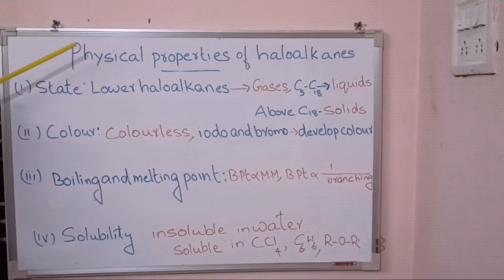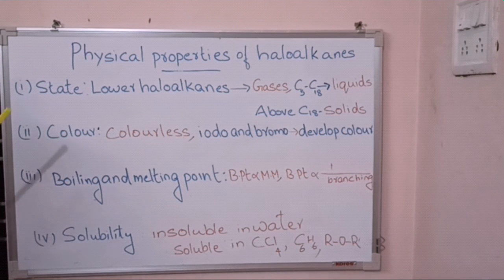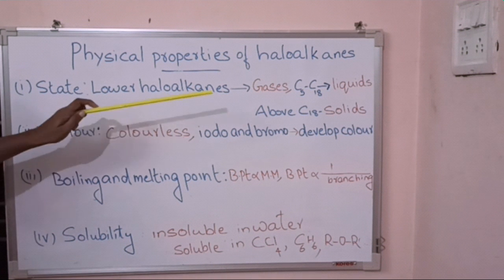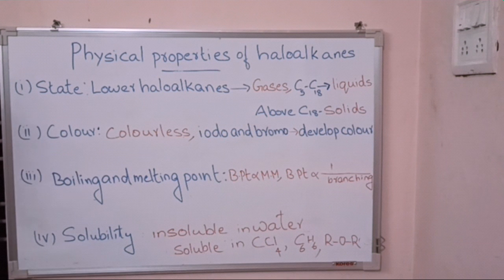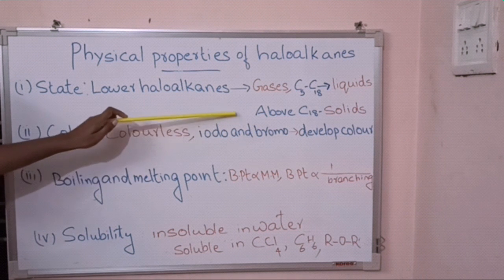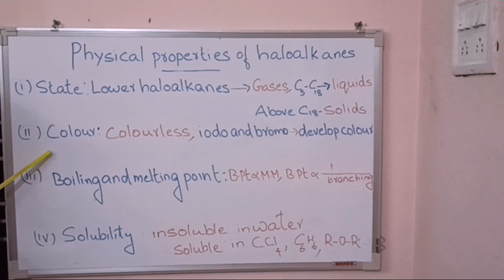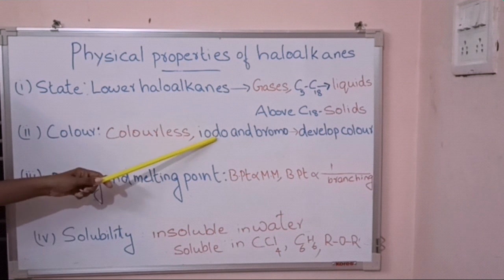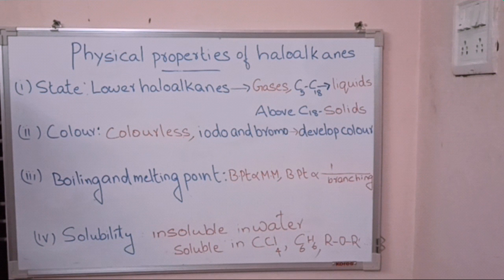Let's revise what we have learned today. Physical properties of haloalkanes. The first property that we have learned is about physical state. Lower haloalkanes are gases. Higher haloalkanes from C5 to C18 are liquids. Above C18 are solids. What about color? Pure haloalkanes are colorless. But iodo and bromo haloalkanes develop color when they are exposed to sunlight.